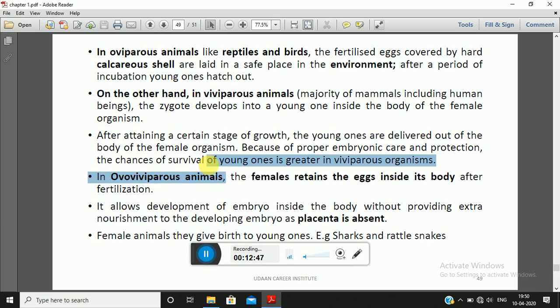Now, in case of ovoviviparous animals, as the name suggests, partially they are oviparous and partially they are viviparous. So here the females will retain the eggs inside the body rather than laying them out as occurs in oviparous animals.